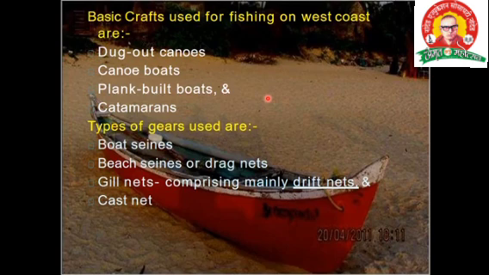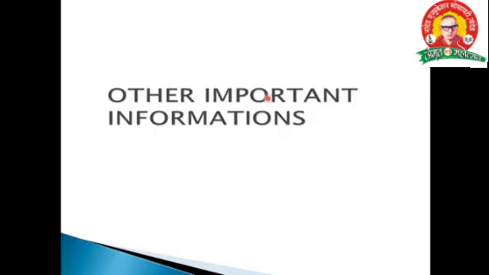Basic craft used for the purpose of catching are dugout canoes, plank-built boats, catamarans. And the gears mostly used are the gill net and cast net. It depends upon the place, the state, the area, which type of craft and which type of gear can be used for the purpose of catching the mackerel fish.